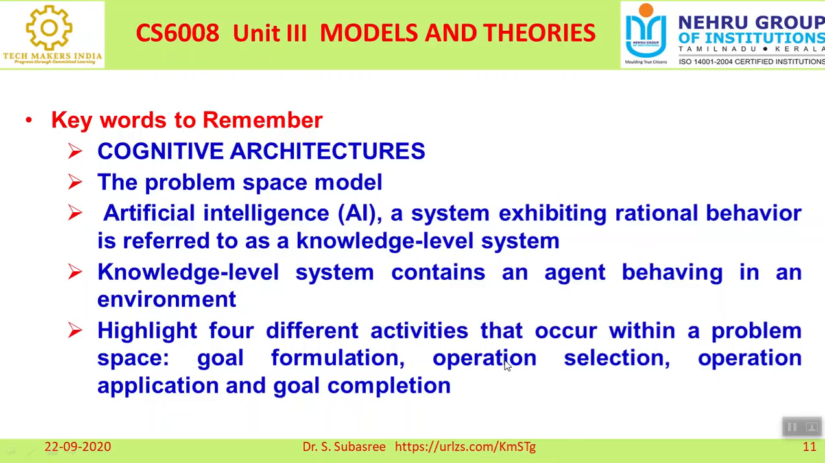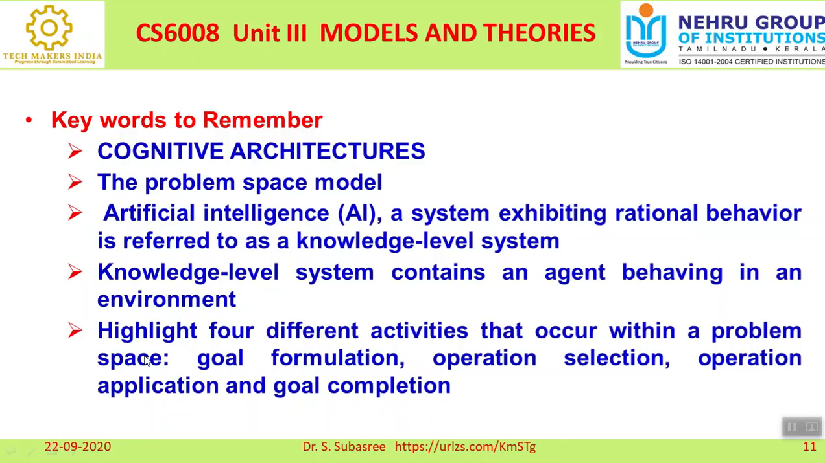So there are four different activities that will occur within a problem space, right? Whenever you want to develop any model, there are four different activities that have to be taken care of. First one is goal formulation. So you should know what your goal is. Then what type of operations you want to perform, that is operation selection. Third one is where you are going to apply this operation, that is operation application. And once you have completed this operation application, your goal has to be completed. So these are the four different activities to be performed under any problem.